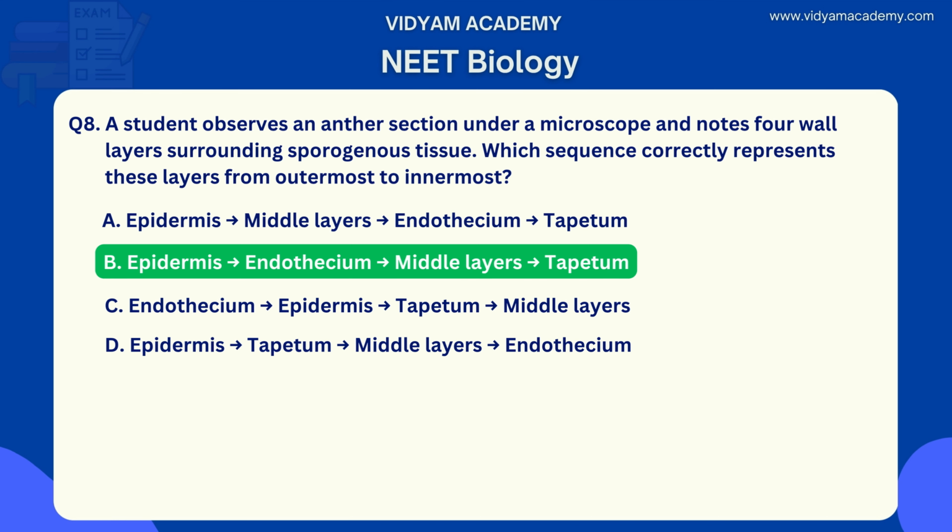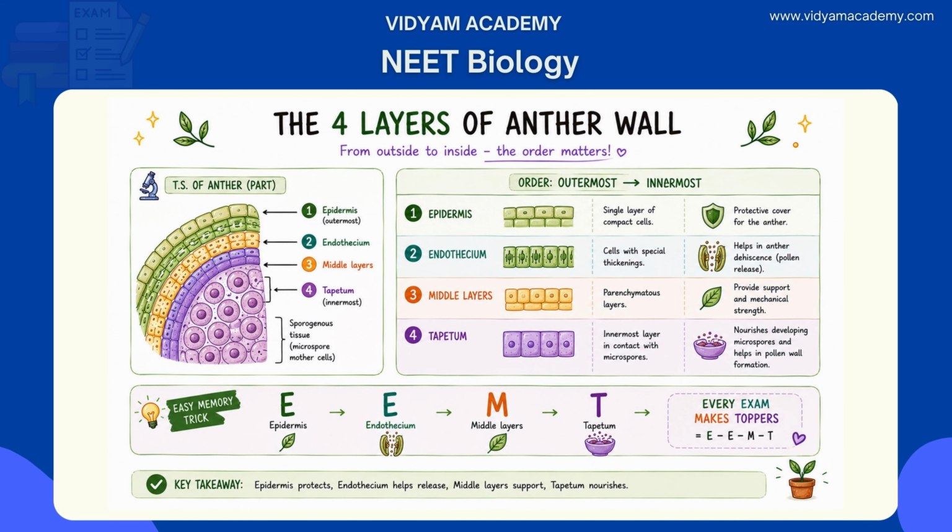So why and how? This is the explanation. The anther wall has 4 layers from outside to inside, as you know: epidermis, endothelium, mid layers, and tapetum. Epidermis is the outermost protective cover, followed by endothelium, which helps in anther dehiscence. Mid layers provide mechanical support, and tapetum is the innermost nutritive layer in direct contact with microspores. These are the orders which are matched correctly.